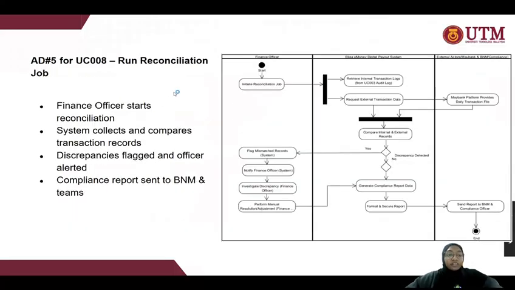So now for the next one, which is run reconciliation job. The finance officer starts the reconciliation, and the system collects and compares transaction records. And then discrepancies are flagged and the officer is alerted if there are any, and then a compliance report is sent to BNM and teams.